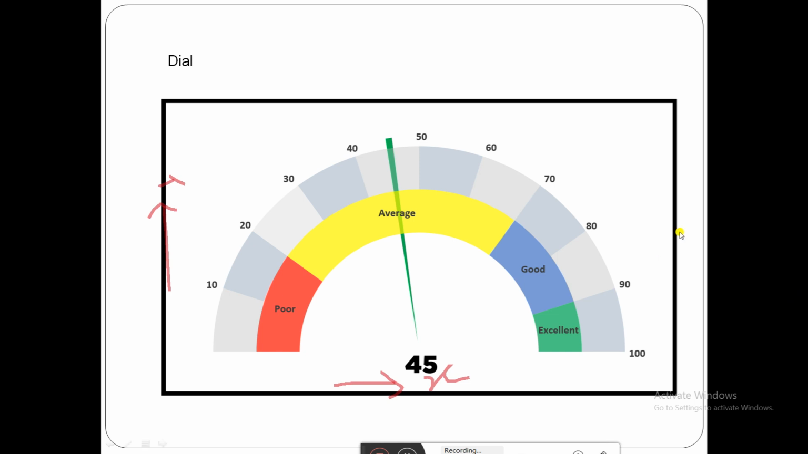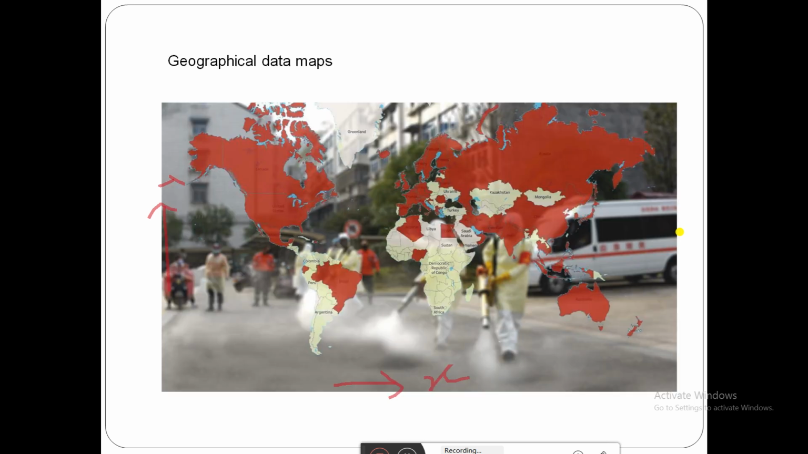So if you are going to make ranges, then by seeing the range we can analyze the data in the correct way. If I want to go, our bike in the average means you should be in the yellow line. That is about the dial.